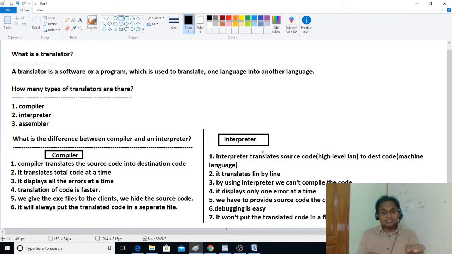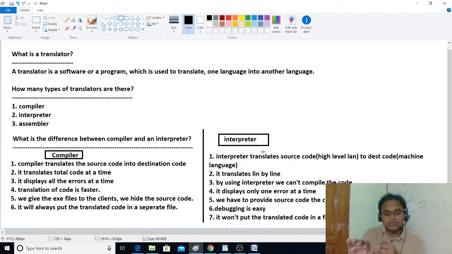A C compiler translates the C code into machine code. Who runs that machine code? That compiler won't execute that machine code. We know that, right? So the compiler is just used to translate the code. At the time of compilation, if you compile the C program, the compiler translates the C program into object code, and if you give the Ctrl F9 command, that object code will be transferred into a .exe file. That .exe file contains pure executable machine code.